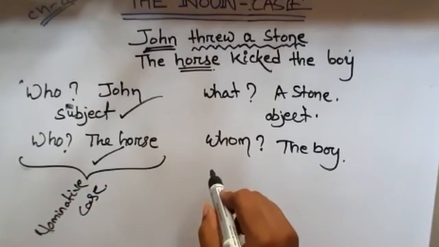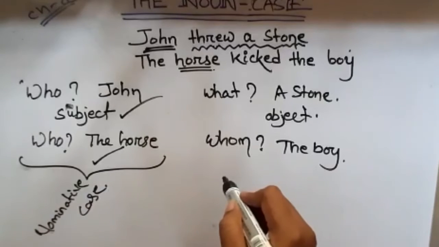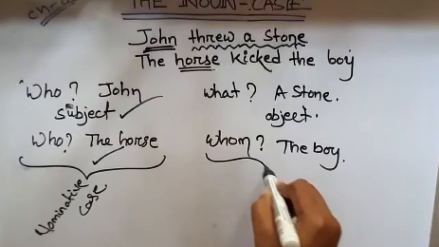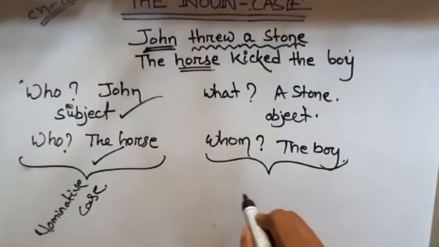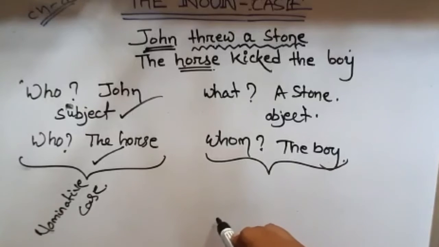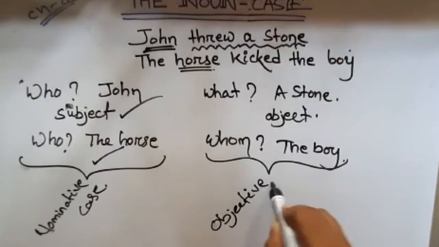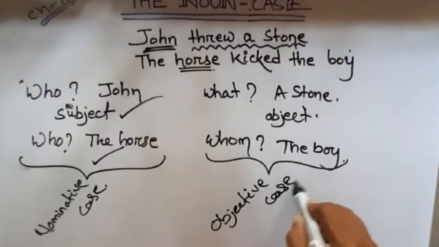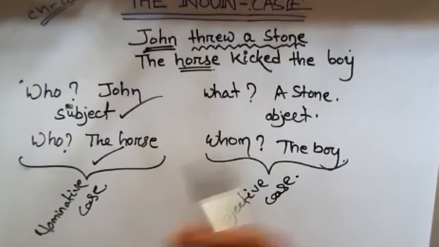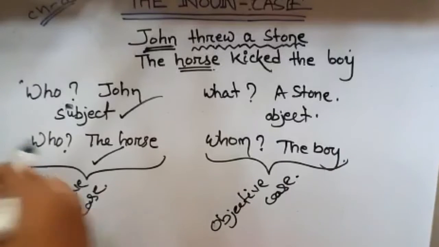And when a noun or a pronoun is used as the object of a verb, it is said to be in the objective case. So here it is in the objective case. तो ये हो गए हमारे टू टाइप्स केसेस, नोमिनेटिव केस एंड ऑब्जेक्टिव केस.